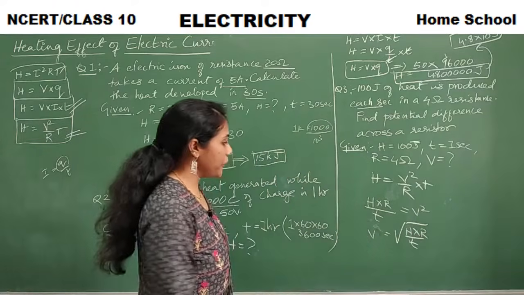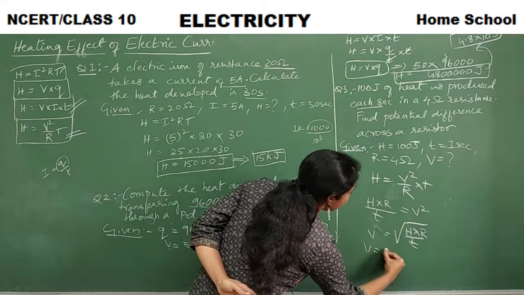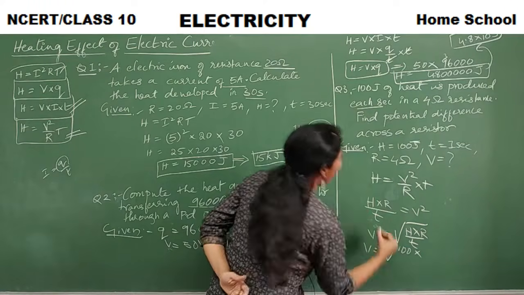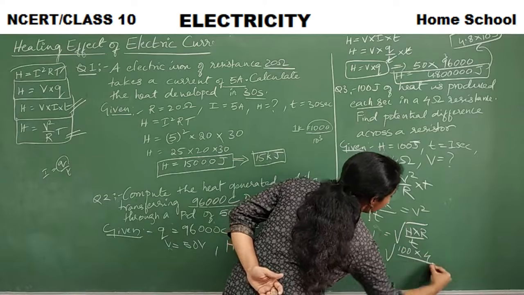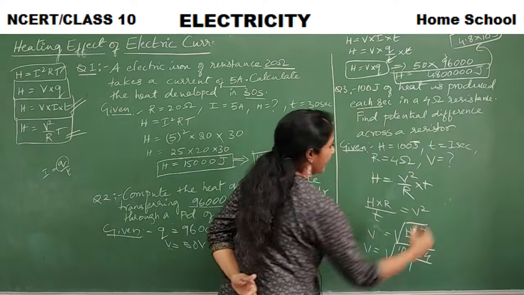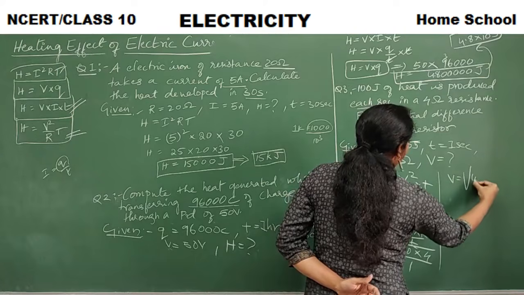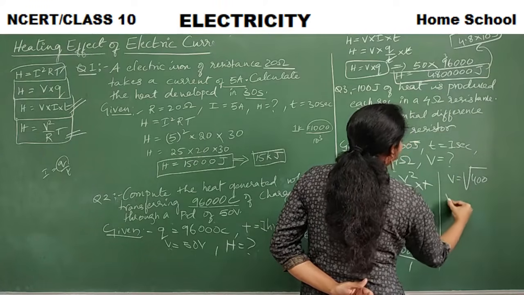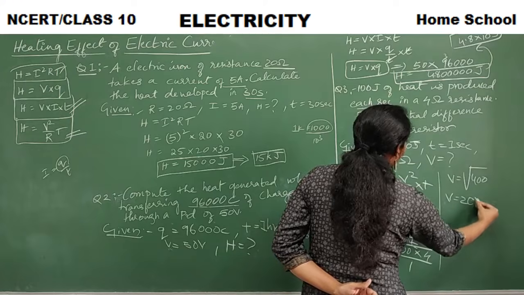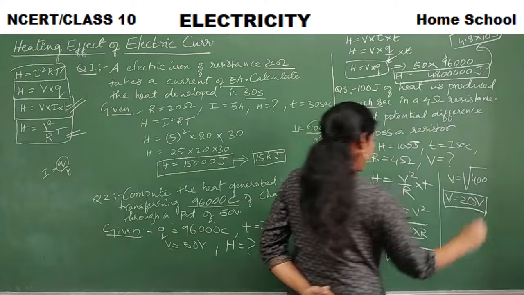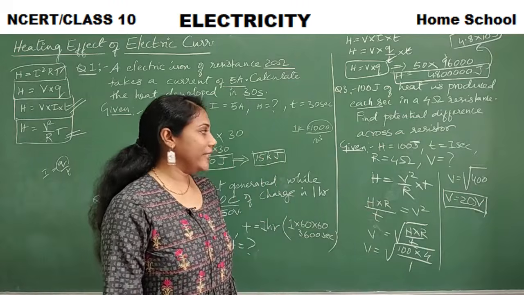So now you substitute everything. V is equal to square root of H, which is 100, into R, which is 4, divided by time, which is 1. So V is equal to square root of 400. That is V is equal to 20 volts. Square root of 400 is 20, right? So V is equal to 20 volts.